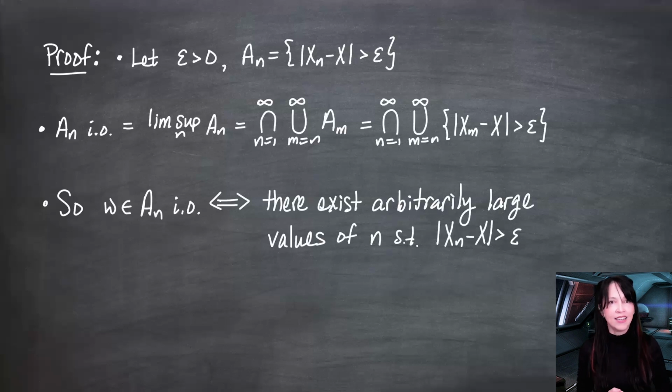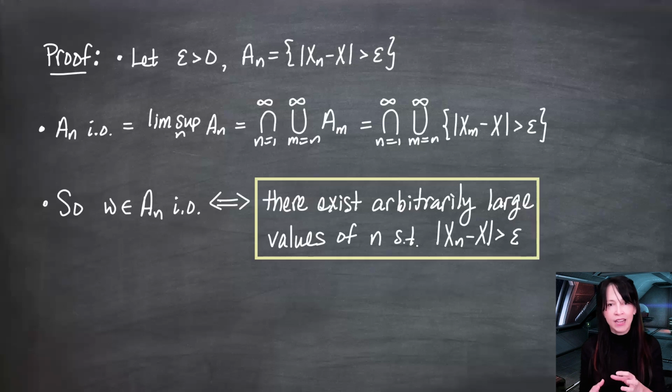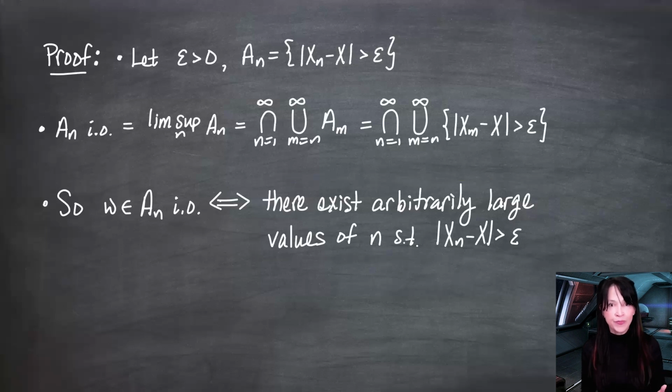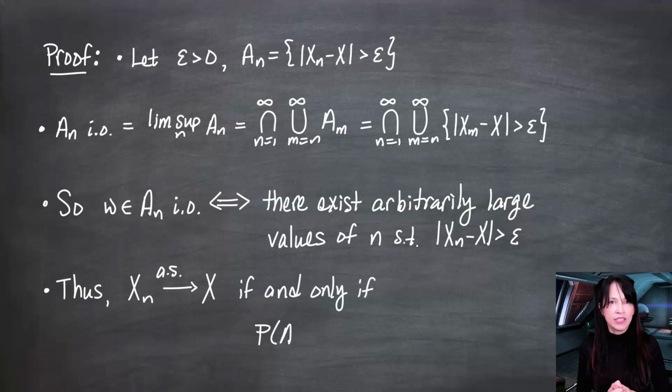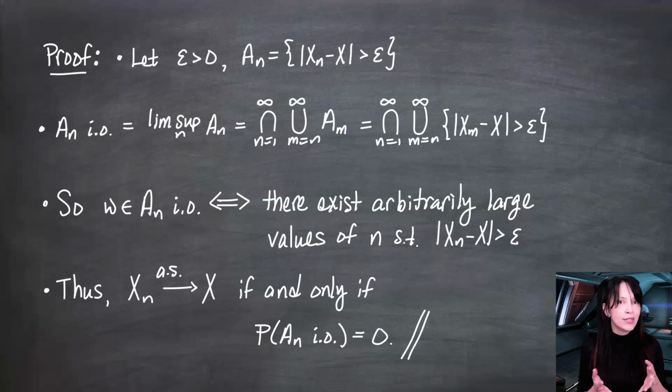If we have almost sure convergence, we want to make sure that we have convergence on a set of omegas that have probability measure 1, and we do not if we have this property holding. So this property can only hold on a set with probability measure 0, and that's the claim. X_n converges to x almost surely if and only if the probability that this event A_n happens infinitely often is 0. Because basically the A_n i.o. is a set of omegas that represent the ones that went bad when taking the limit. Fortunately, they only constitute a set of measure 0.